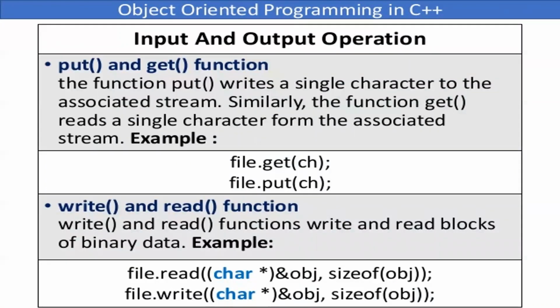Then these are certain functions, children, that are generally used. Put and get with the file. Get means to get a character, put is to write down a character. Write and read are for blocks of binary data. Again, here read and write binary files में use होता है, put and get text files में use होता है. So you just have to learn their definition.